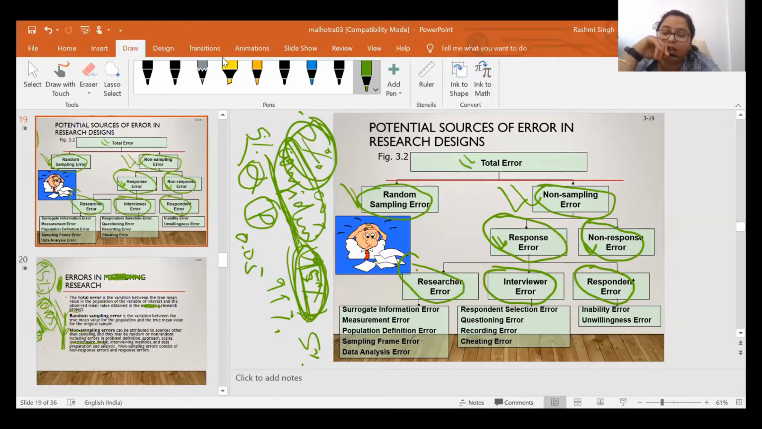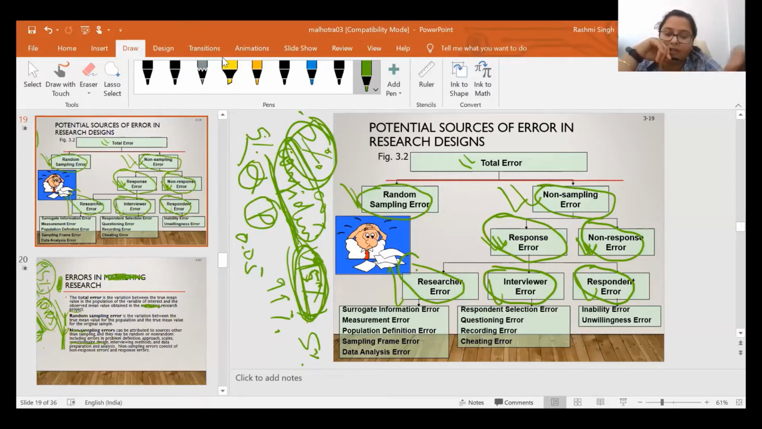Maybe the respondent gives an answer that may not be correct. So that is called response error. Non-response error means they will not respond to your question. Then again it will create some error, known as non-response error. Now further, this response error is classified into three different parts: the researcher error, interviewer error, and the respondent error.